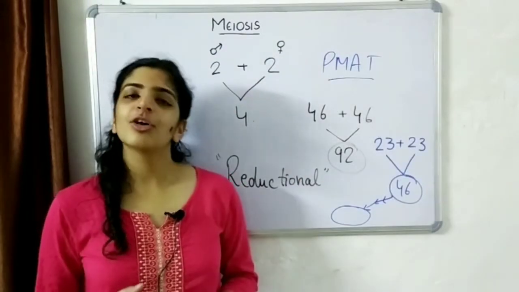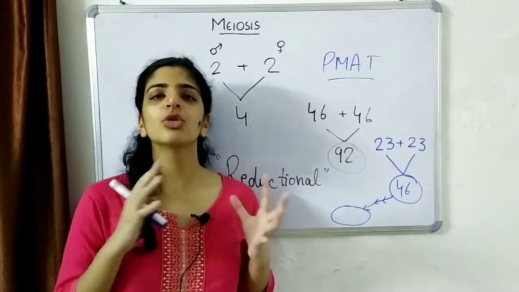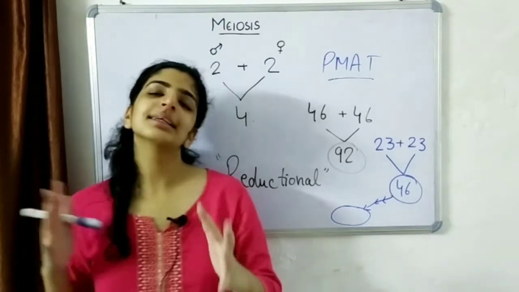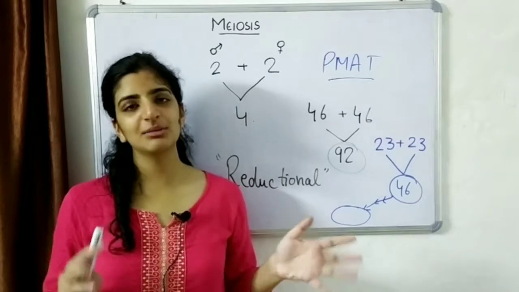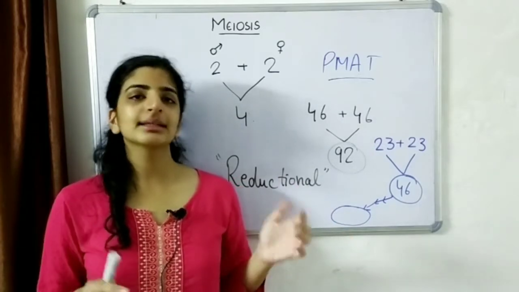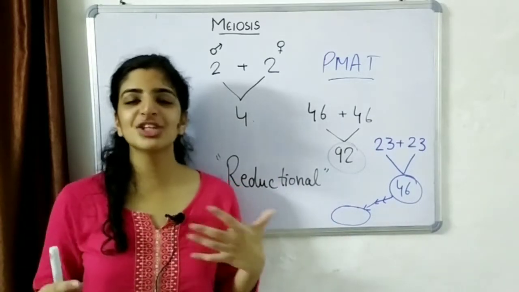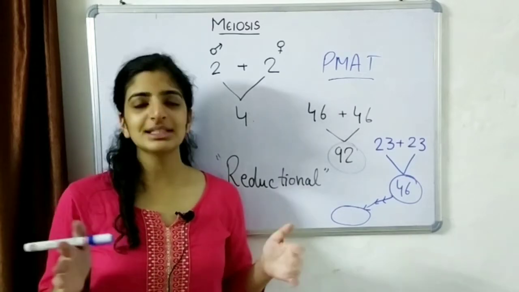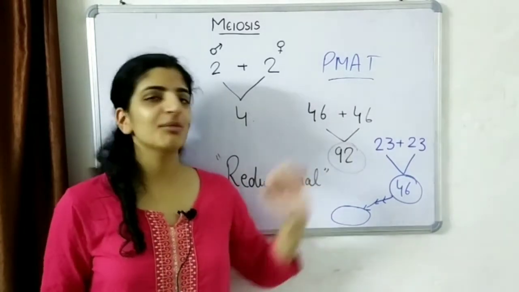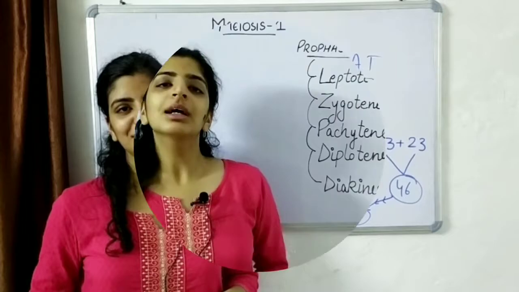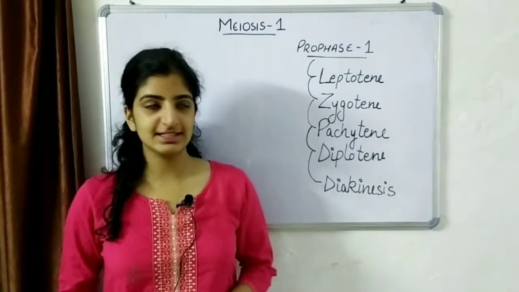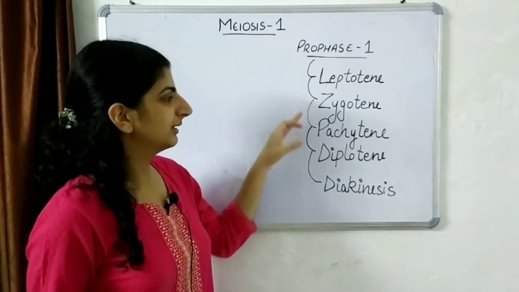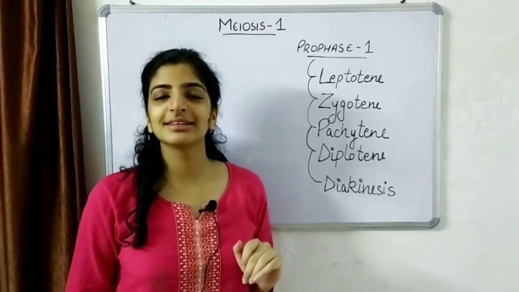One characteristic of meiosis is the presence of homologous chromosomes and the recombination between them. Homologous chromosomes are present in the body in pairs and the recombination is the exchange of the genetic material. You will understand both these terms as we study the prophase 1 in detail. The prophase 1 of meiosis 1 is divided into 5 different phases: the leptotene, zygotene, pachytene, diplotene and diakinesis.